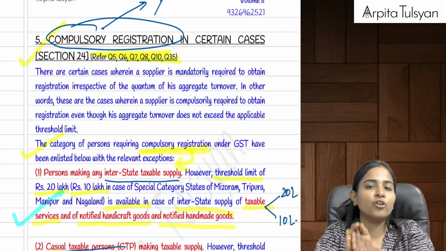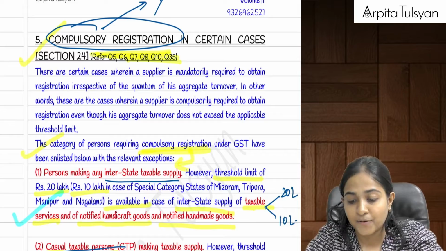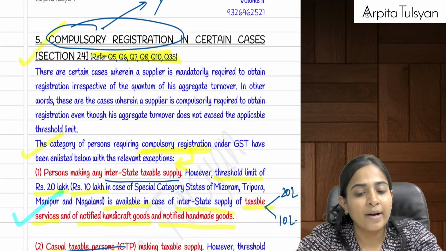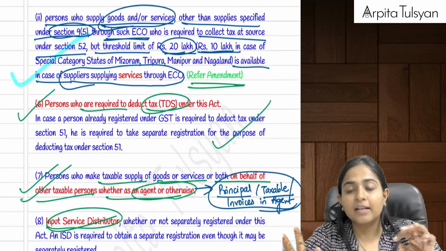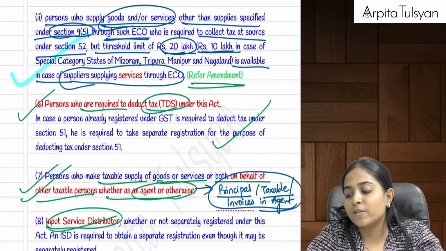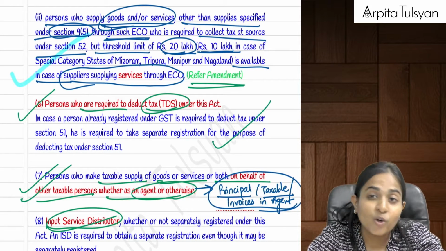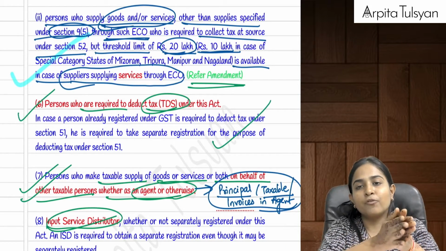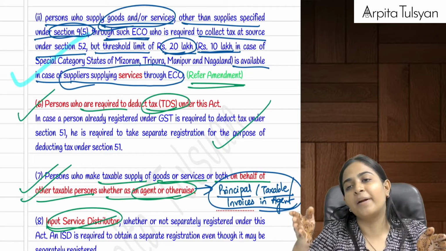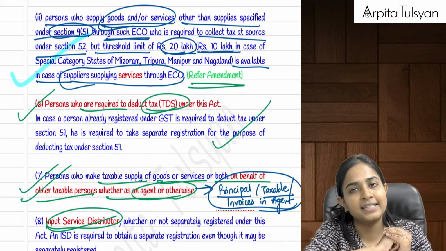Means up to the threshold limit, no compulsory registration. Beyond the threshold limit, compulsory registration was applicable, but this relief was provided only for the purpose of services. Now they have come up with an amendment because there was some bias against persons who were just providing goods through ECO. The persons providing goods through an e-commerce operator to the customer were not given any exemption, and for them compulsory registration was applicable.